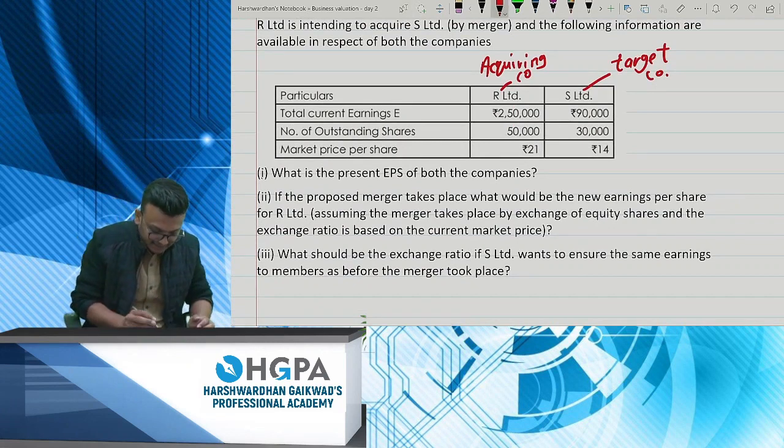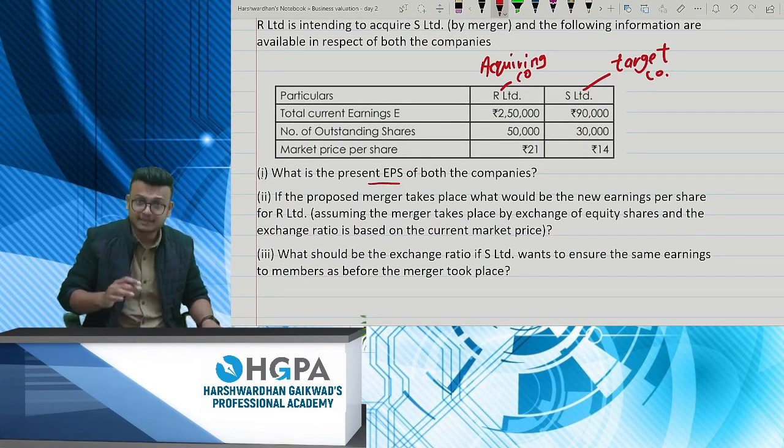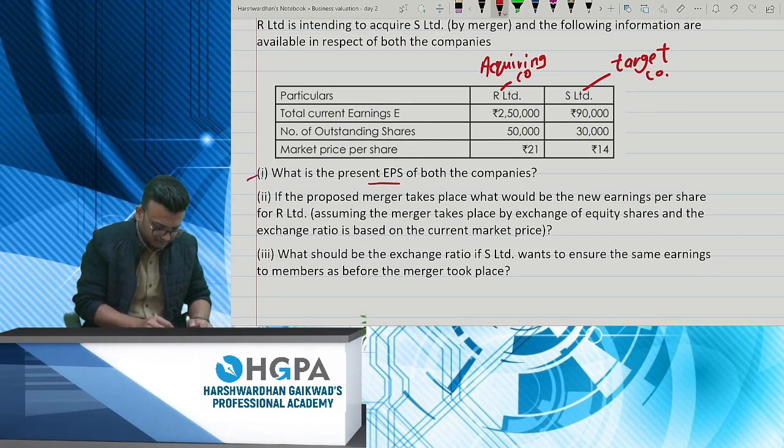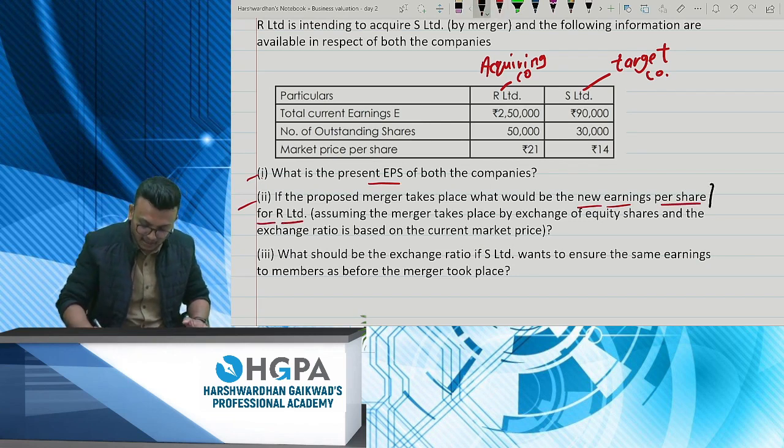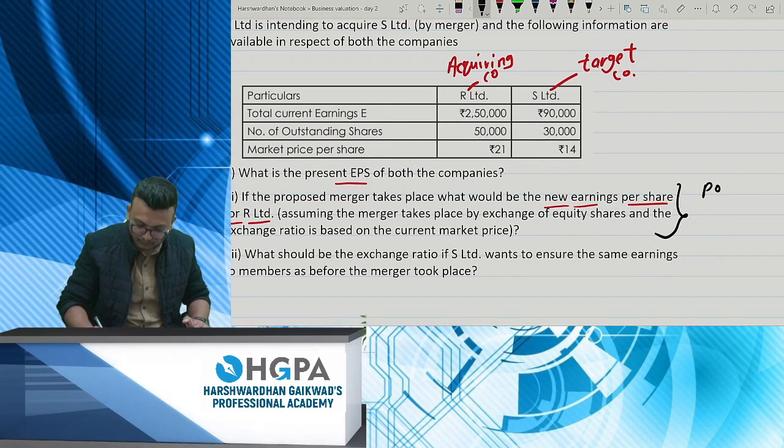They've asked 3 questions. What is the present EPS of both the companies? I think this is a very simple question, the first one. If the proposed merger takes place, what would be the new earnings per share for R Limited? Can I say one thing? They are asking you post-merger EPS.